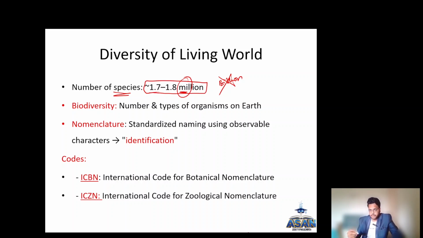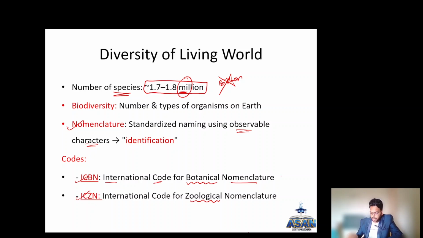Now nomenclature, what is nomenclature? You are giving a name to an organism. The standardized naming done by using observable characters and identification of the organism, by which we give a name to the organism, is called nomenclature. Who gives names to plants? The organization for naming plants is called ICBN, the International Code for Botanical Nomenclature, and for zoological nomenclature it is ICZN.